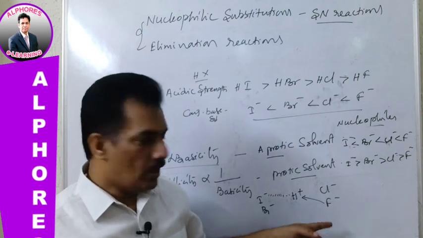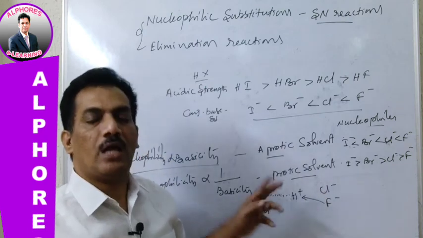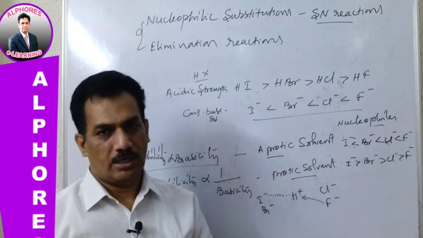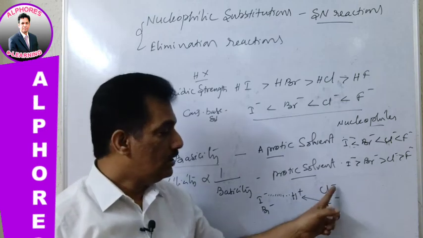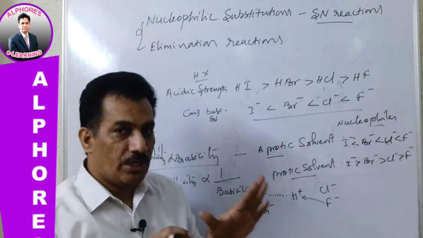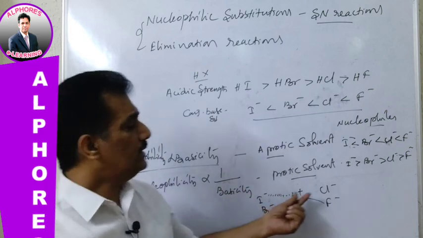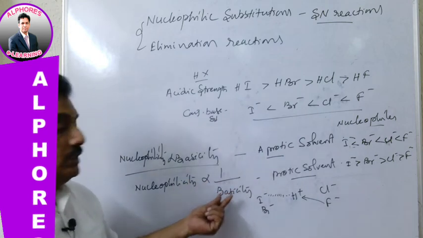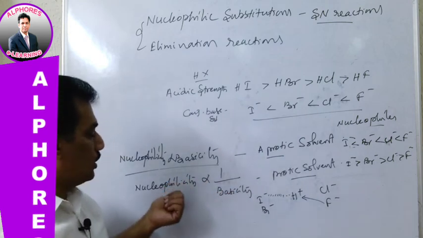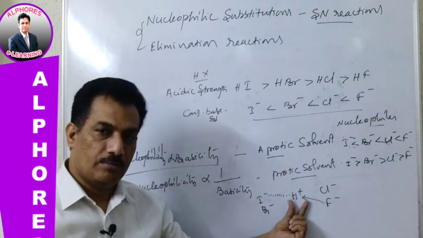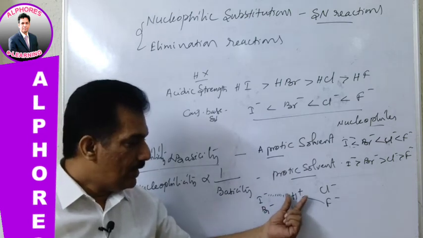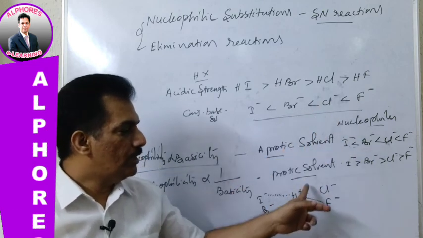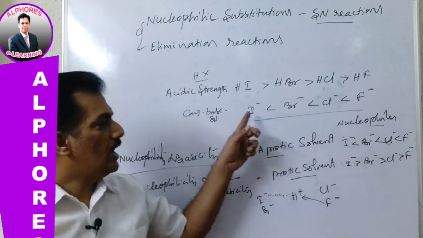First F minus, if not Cl minus, if not Br minus, if not I minus. That means the last chance to attack H plus will be for I minus. Till all these three are completed, it is free of the tendency. So once they are protonated, they become weak. That's why the basic strength adversely affects the nucleophilicity because of this abstraction. When free H plus is provided by the solvent, that strong base now becomes weak.